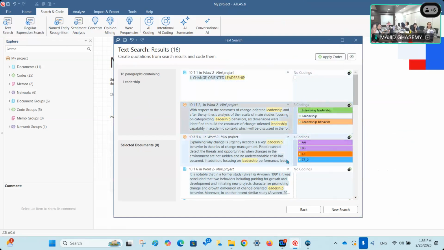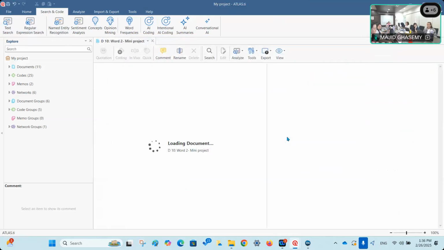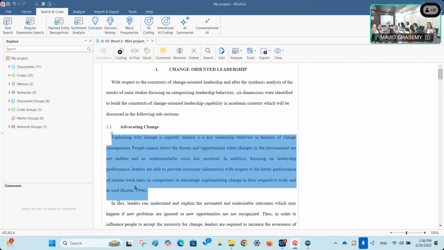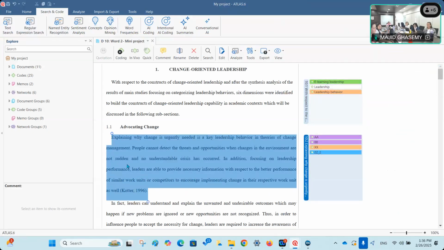So what you need to do is to just check them. If you want to see them in the context of the file, you can simply click on this, and then it is open here. So this is the quotation that has been identified, I mean the paragraph that contains the term leadership.